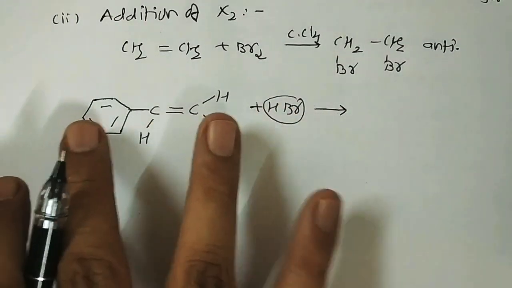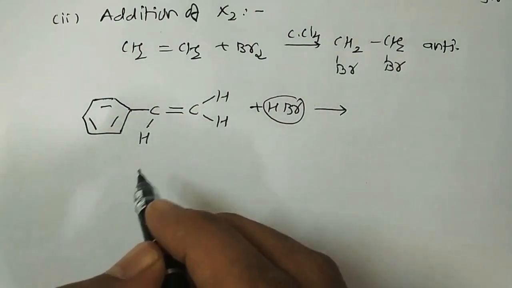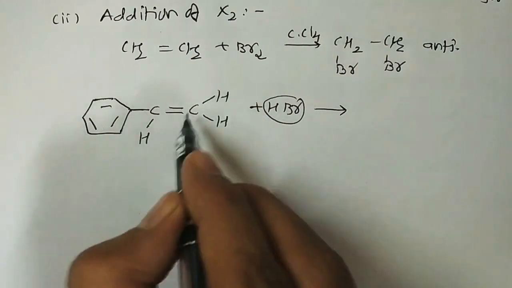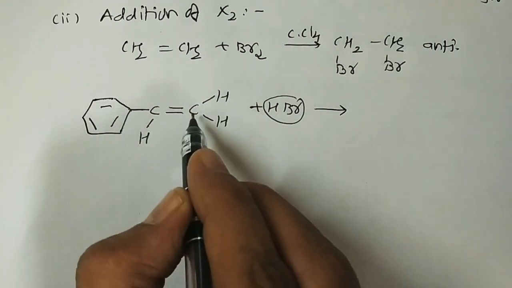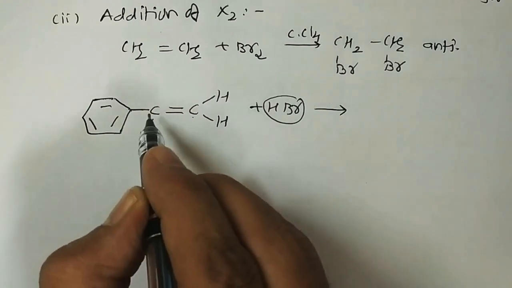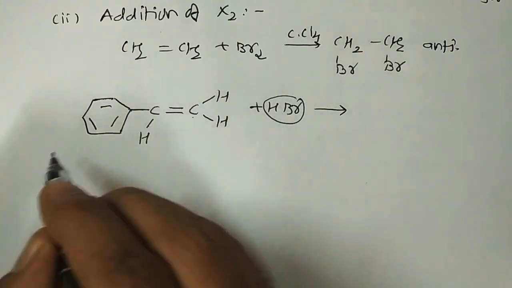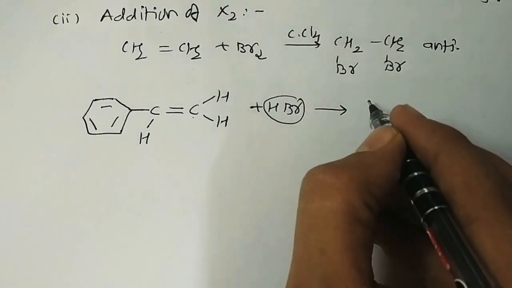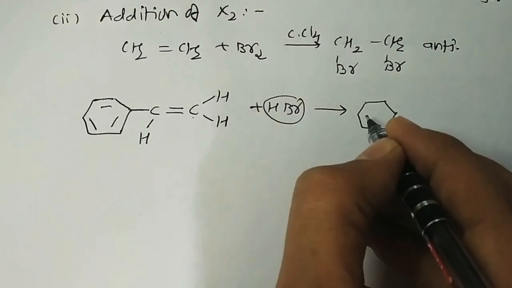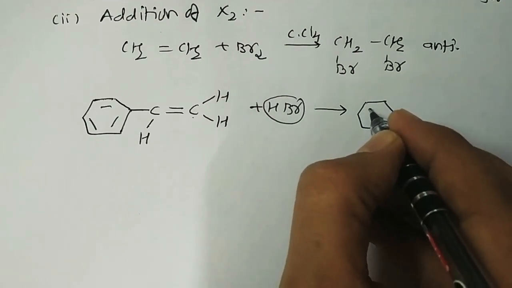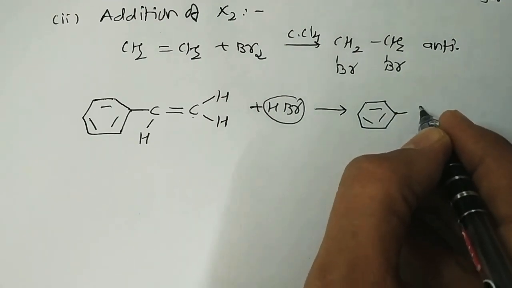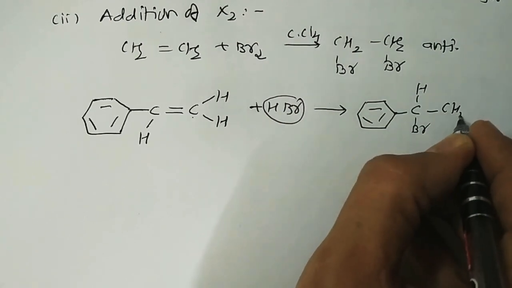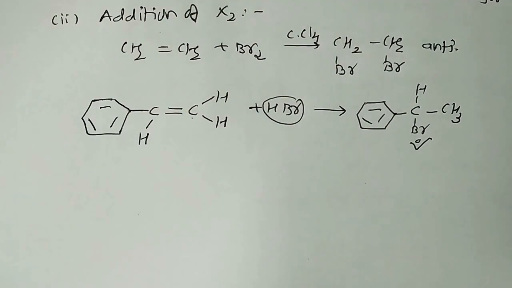No. So the Markovnikov rule is applied in this case. It's definitely asymmetric in nature, because this carbon is attached with two hydrogens while the other is attached to the ring and H. When an asymmetric alkene is joined with an asymmetric reagent, we use the Markovnikov rule and we get a product like that, with CH, Br and CH3. It's the major product that we form.